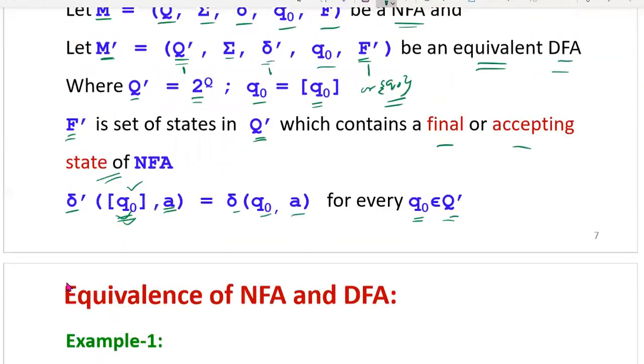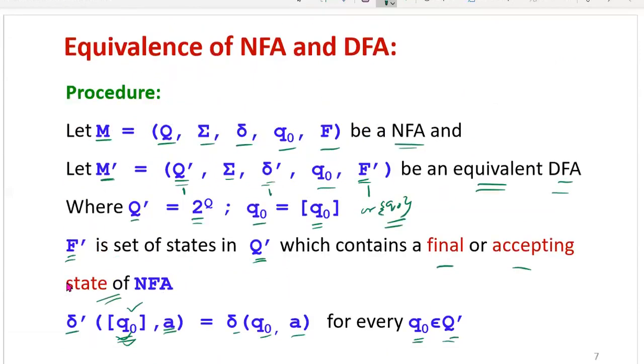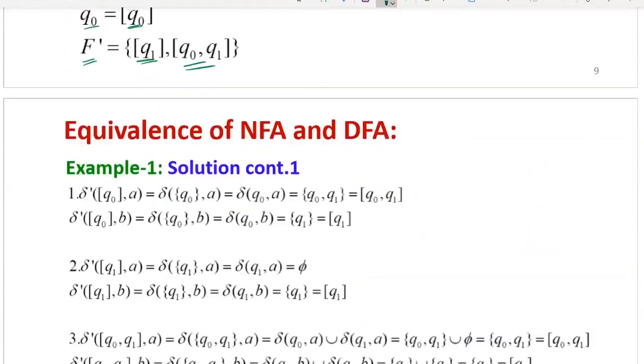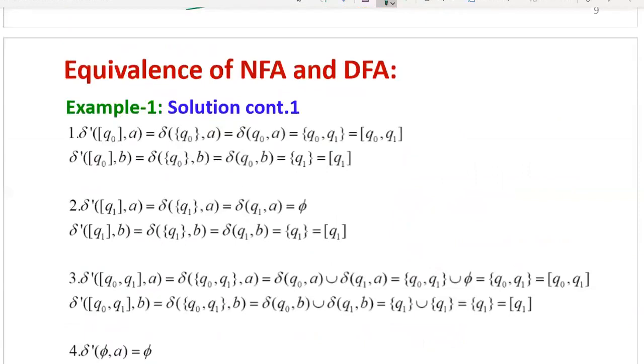Here we saw one rule. Delta dash of a state on an input symbol is simply obtained by applying the delta function of the given NFA for every Q naught. That means we have to consider all states from Q dash. So now apply this transition rule for all 4 states and find the transitions. You can take all states in order; the empty state we will consider at the end.